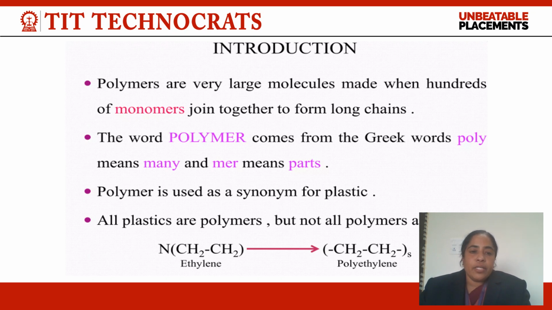Here the polymer is described in a simple way. Students, basically polymers are very large molecules made up of hundreds of monomers joined together to form long chains. The word polymer is derived from the Greek words poly plus mers. Poly means many or more, and mers means repeating units or parts.